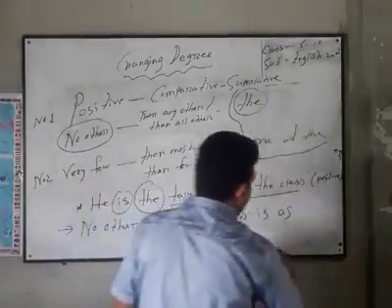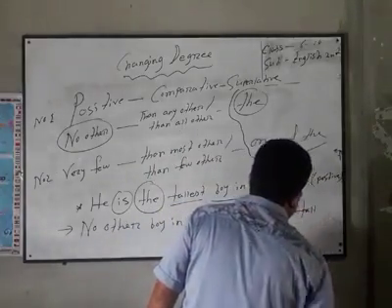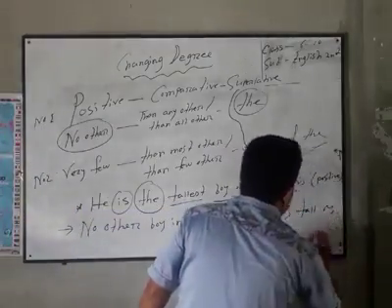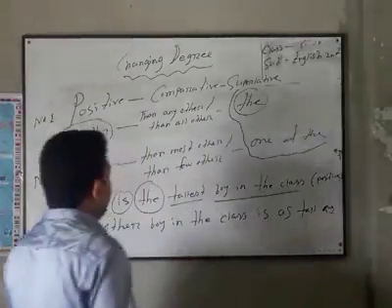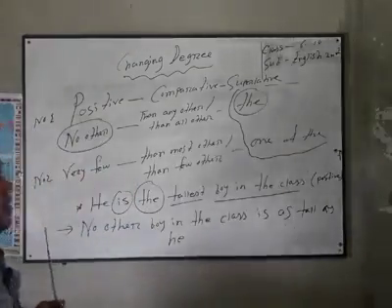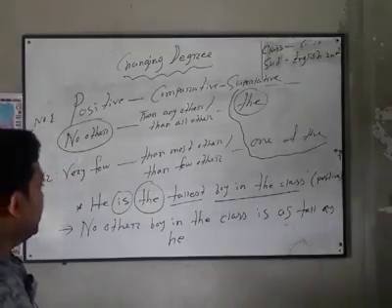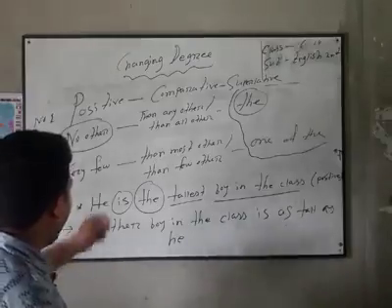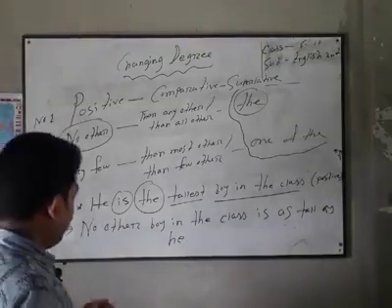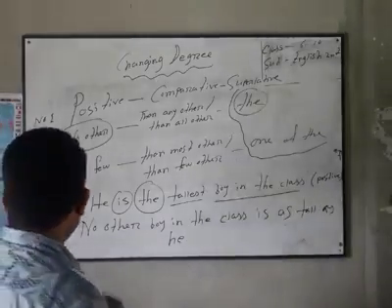and then we will use "as." I have already used it here. Then the adjective: "tallest," we will use here "tall," because we are making it positive degree. Then we will use again "as," and at last we will use the subject, here "he." This is our positive degree. "No other boy in the class is as tall as he." Our example was "He is the tallest boy in the class." It was the superlative degree, and we have made it positive degree.